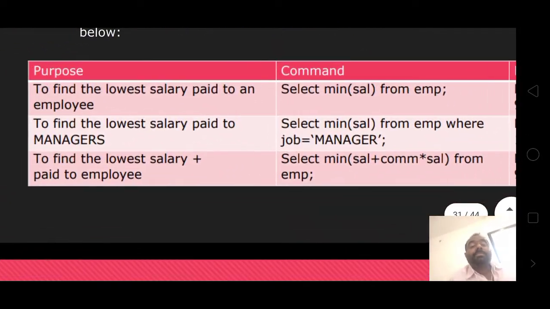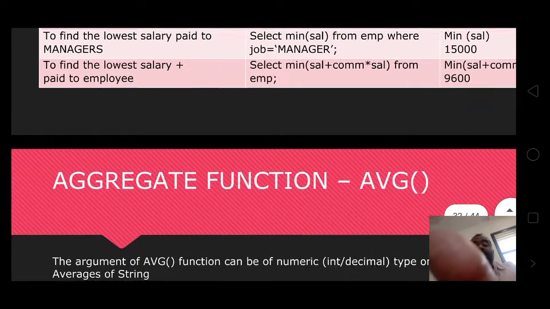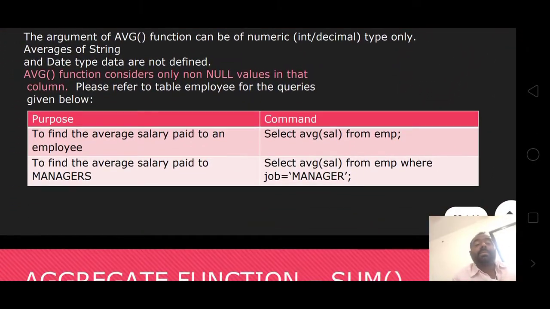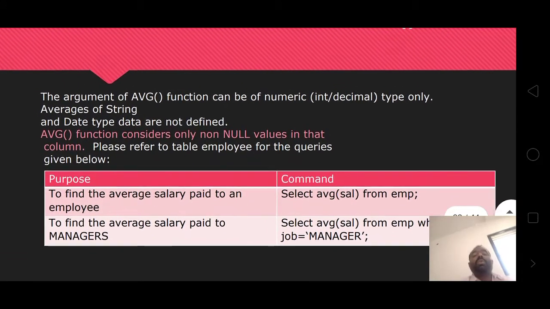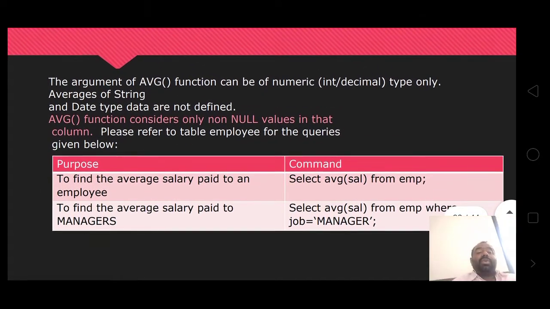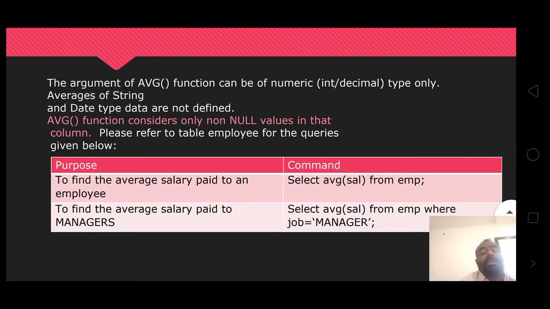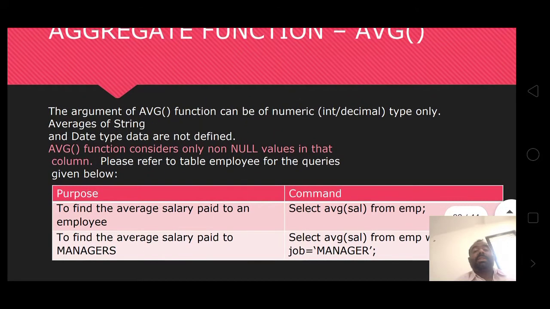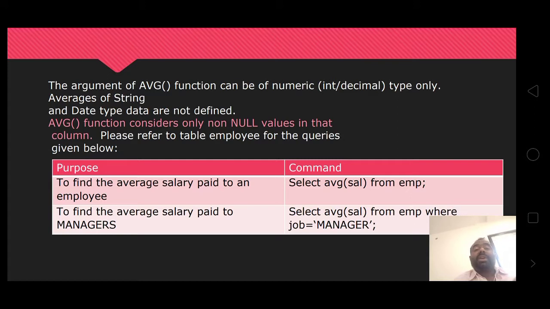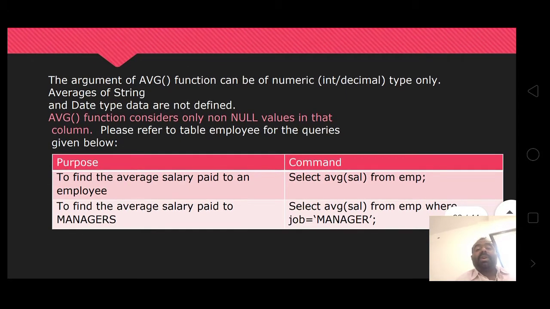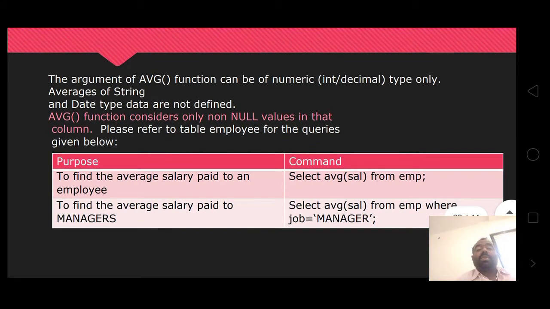Then you go to the function average. We mainly use average here for student purposes only. First you can see this example. The average aggregate function can be applied to numeric, int or decimal types only. Average of string data type is not defined. The average function considers only non-null values in the columns.